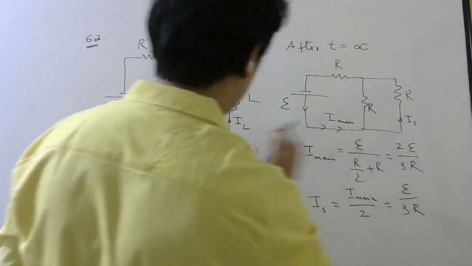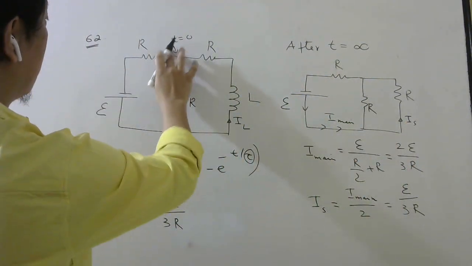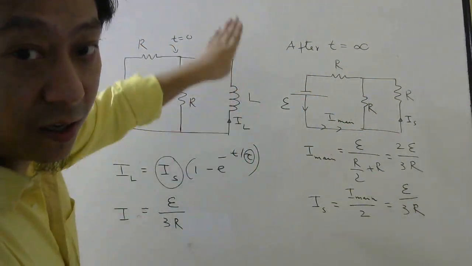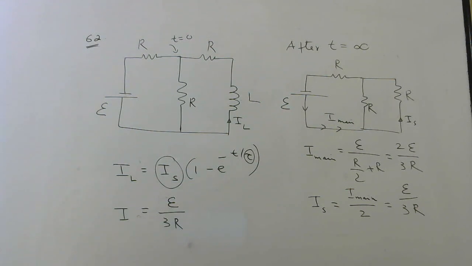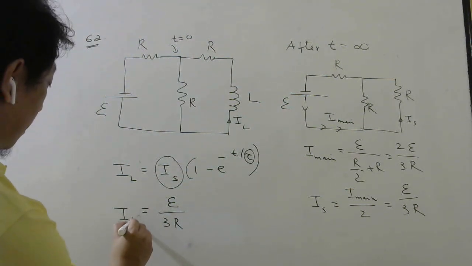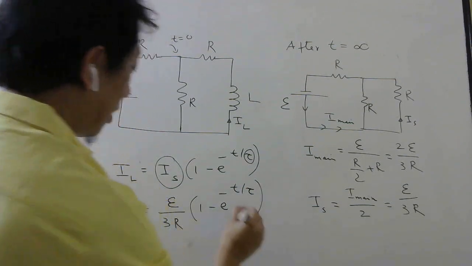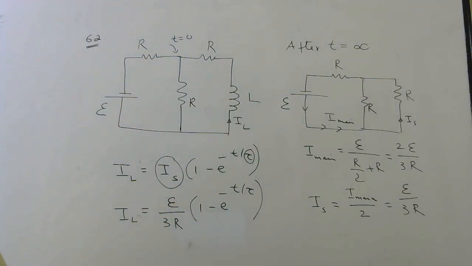This is steady state. Right now, at some time once you close the key, at some instant some current will be flowing. That current we want as a function of time. So it will be I equals I steady times 1 minus e power minus t by tau. Now the second thing is to calculate tau.